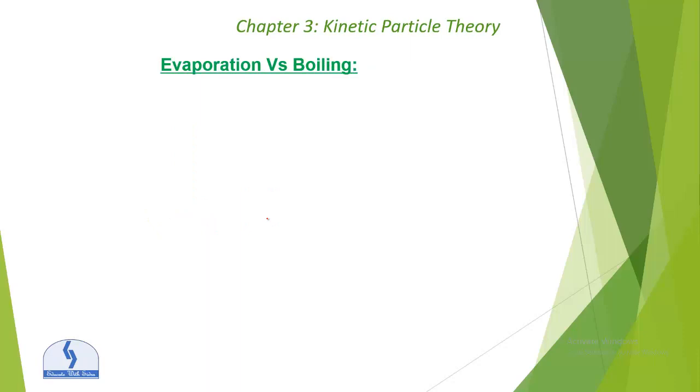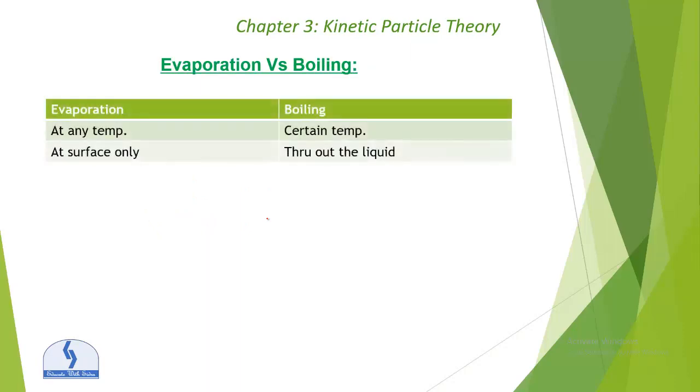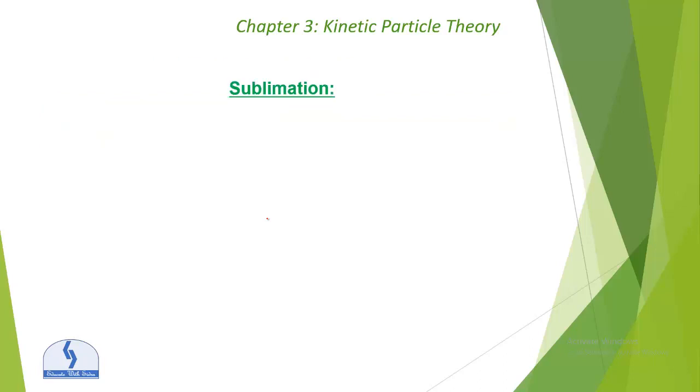Okay, next topic is evaporation versus boiling. Evaporation can happen at any temperature, but boiling is at a certain temperature. Evaporation happens at the surface only, while boiling happens throughout the liquid. So this is the difference between boiling and evaporation.